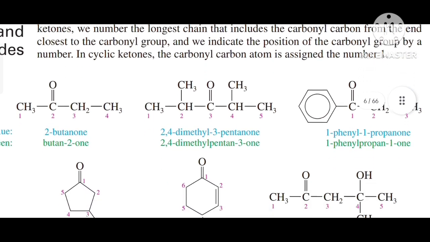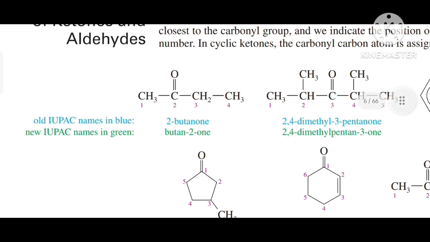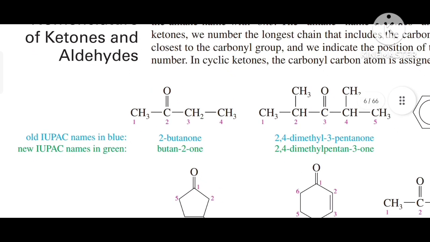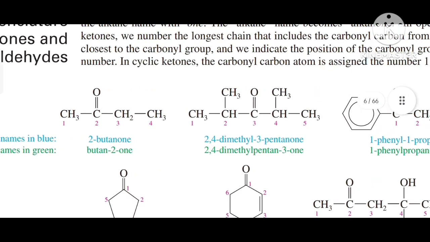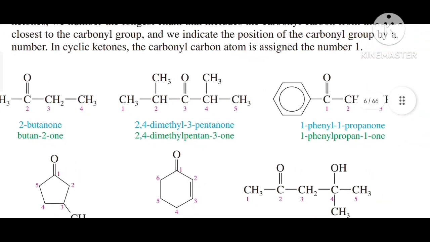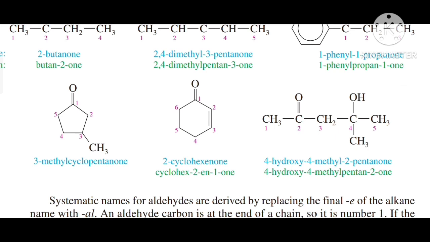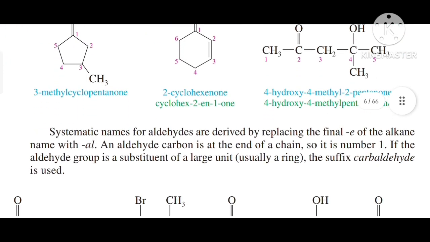So there are some examples given here regarding the IUPAC names of ketones. The first example is butan-2-one. There are many examples given over here, and the second example is 2,4-dimethylpentan-3-one. Another is 1-phenylpropan-1-one, another is 3-methylcyclopentan-1-one, another is cyclohex-2-en-1-one, and our last example is 4-hydroxy-4-methylpentan-2-one.